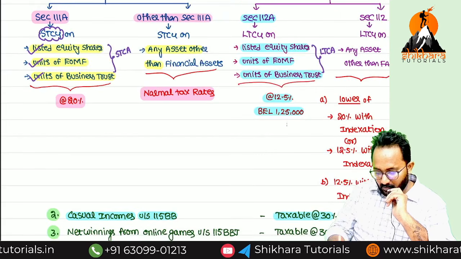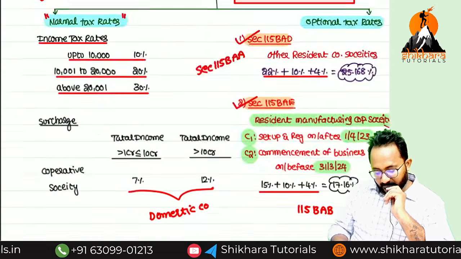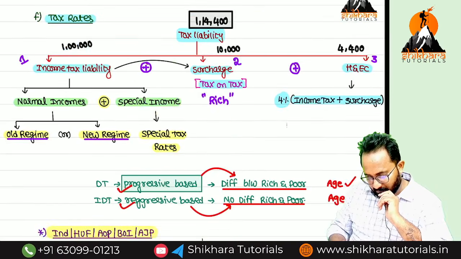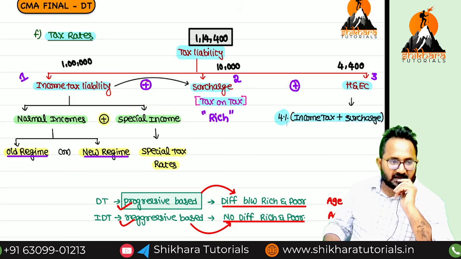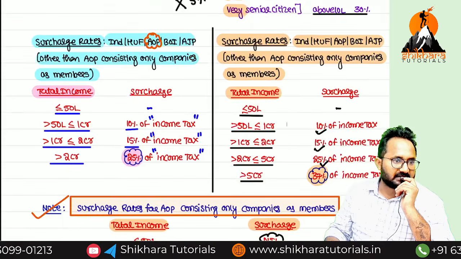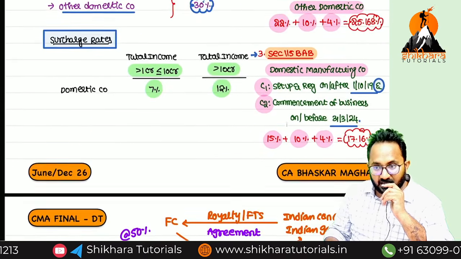Here also I am saying the tax rate. I am saying the special tax rates only here. After calculating these, we have to apply what? Surcharge and health and education cess. Casual incomes, tax liability computation section number? 115BB. What is the rate?